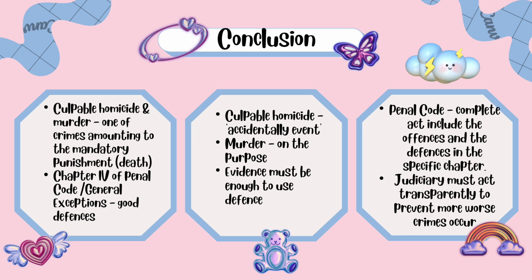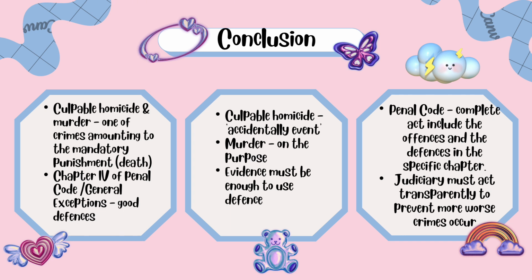Other than that, the other evidence must be enough to ensure that the specific section among the general exceptions can be argued as a good defense. Both culpable homicide and murder have the similarity, which is the act of the offender amounting to the death of a person. The difference is culpable homicide is more to an accidental event, even though the offender has knowledge of his action and knows the consequences, and murder is more to the deliberate act of the defendant that has intention of causing death and knows the consequence that his act can amount to death or bodily injury to the victim.